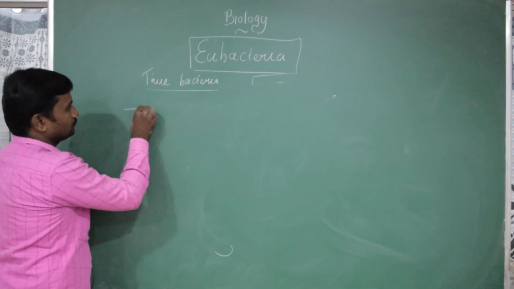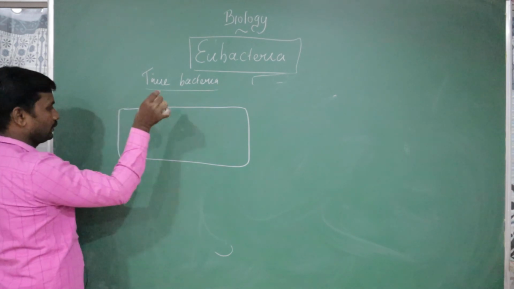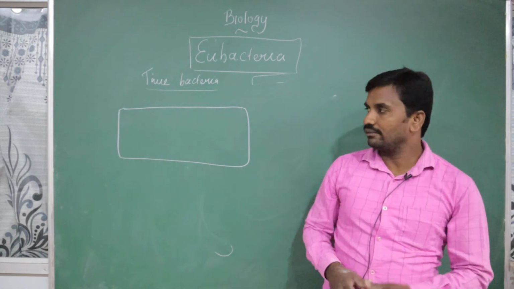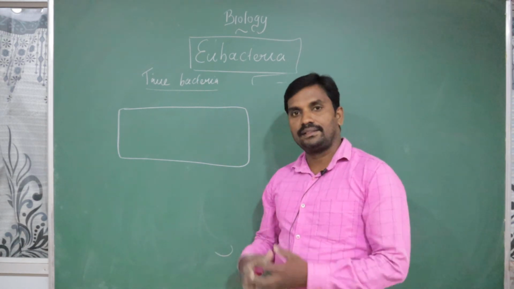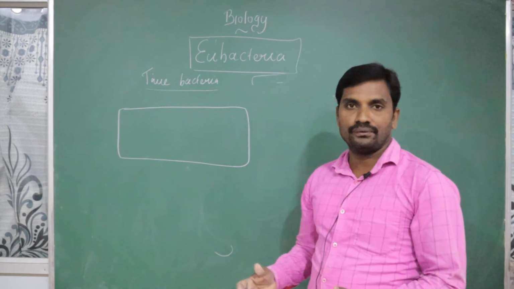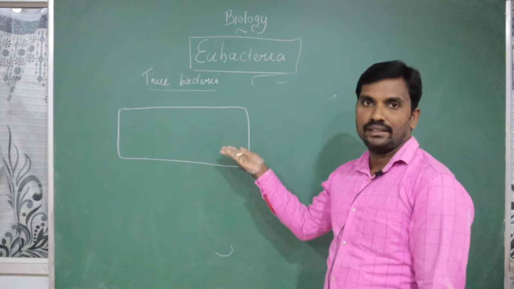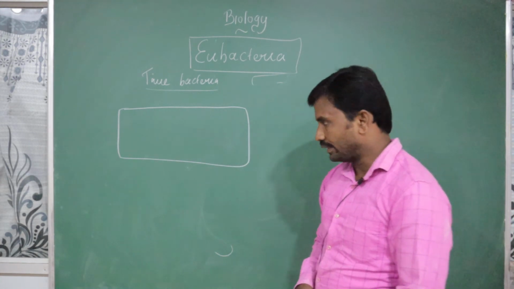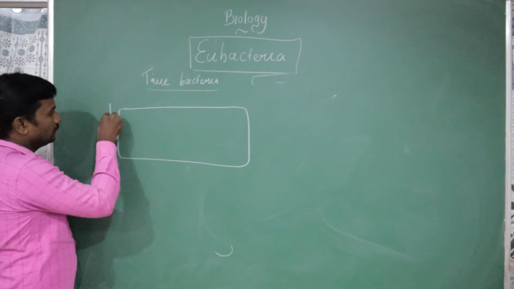This is the cell. Already we discussed the 4 different shapes of the bacteria. Out of the 4, which shape does it belong to? Whether it is a coccus, a bacillus, a vibrio, or a spirillum, we can get the answer based on the structure. It is the bacillus bacteria, a rod shaped bacteria. Am I right? In the rod shaped bacteria, as already told, the bacteria is basically unicellular in nature.